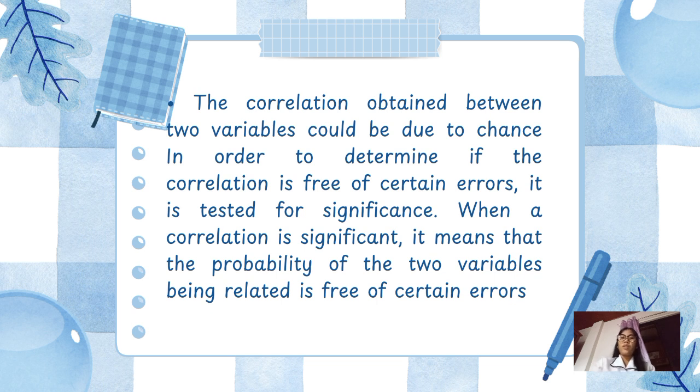So, why do we need to check this? Because when we calculate how strongly two things are connected, the result could sometimes just be a coincidence. So, we need to do a significance test to make sure the connection is not caused by mistakes or error or random accident. If we say that the correlation is significant, it means the link between the two things is most likely real, not just an accident or an error.